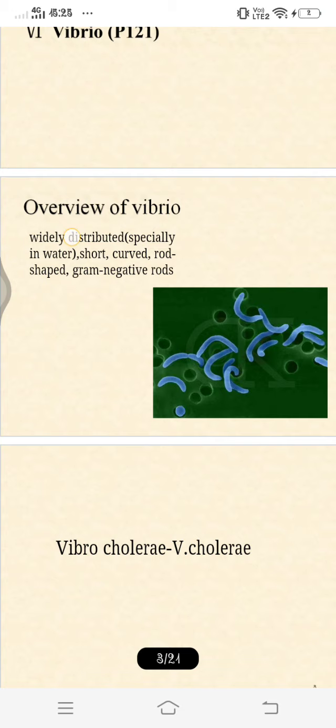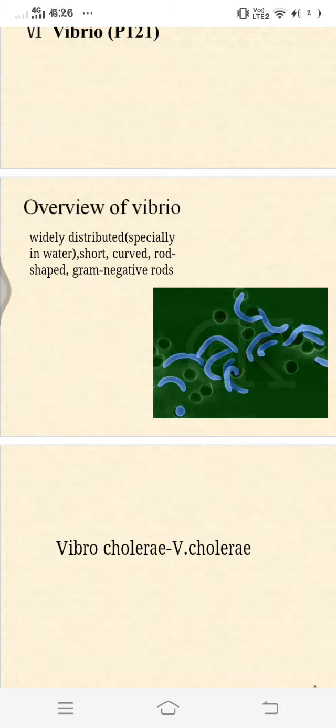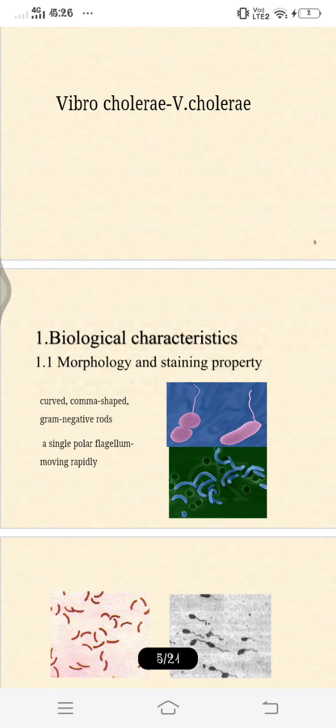It's widely distributed, especially in water, and they are short, curved, rod-shaped, gram-negative rods. Here you can see gram-negative. But when they are close to each other, they look somewhat S-shaped. And when they are in normal structures, they look like fishes in a stream of water. In morphology and staining, they have a single polar flagellum. They are non-capsulated, no capsule around them, and they are non-sporing, that doesn't form any kind of spores.